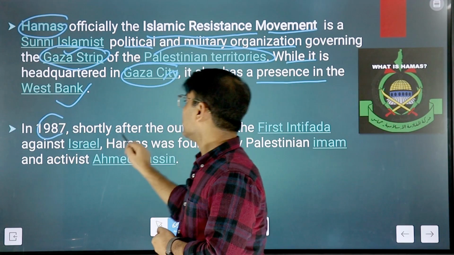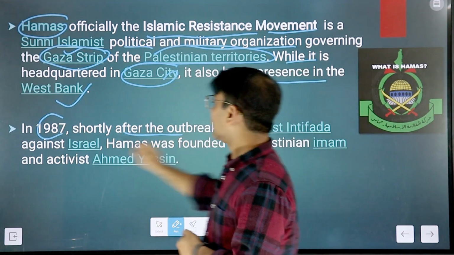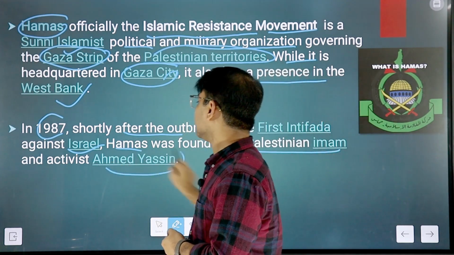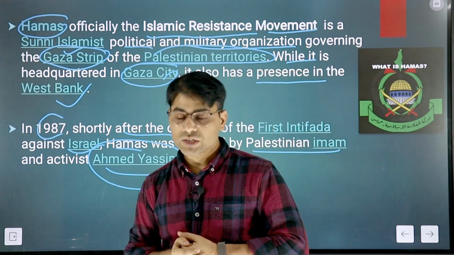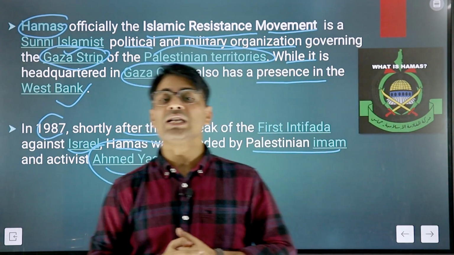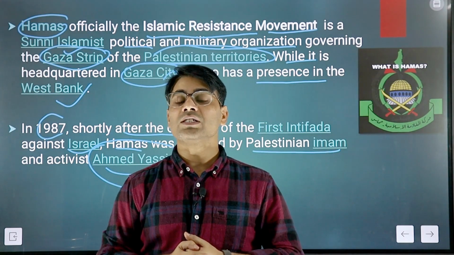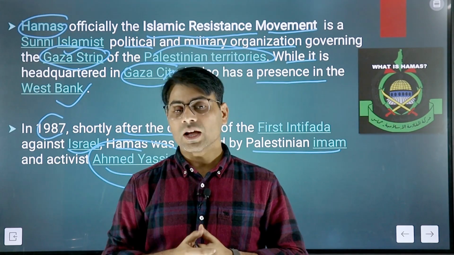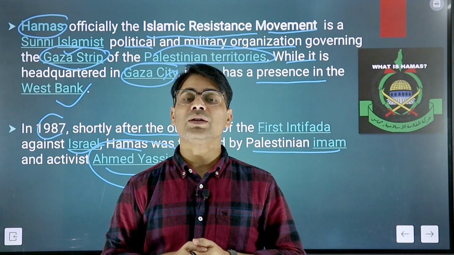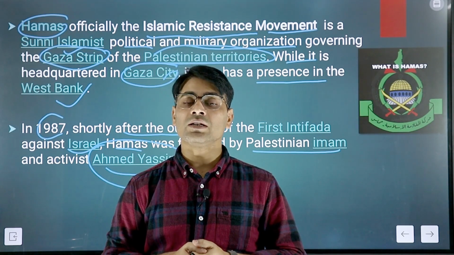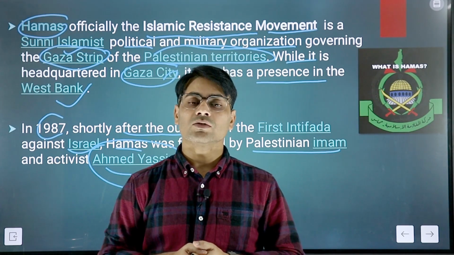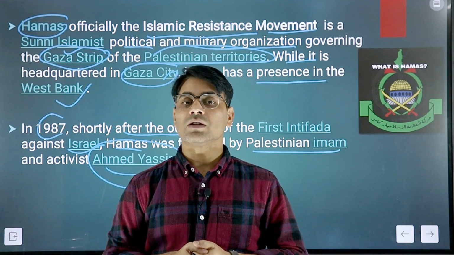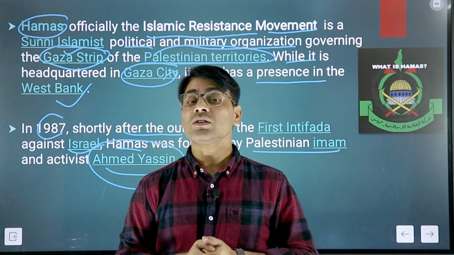In 1987, shortly after the outbreak of the first Intifada against Israel, Hamas was founded by the Palestinian Imam and activist Ahmad Yassin. So he was the man behind the formation of Hamas. Hamas has been recognized as a terror outfit by countries like the United States of America and the European Union. Many countries still do not recognize Hamas as a terror outfit. The kind of approach that Hamas is taking for the liberation of Palestinians from Israel is quite violent, and that cannot be justified in any way. So that is also one of the concerns behind the recent ongoing war between Israel and Hamas. That is also very important when it comes to this conflict.